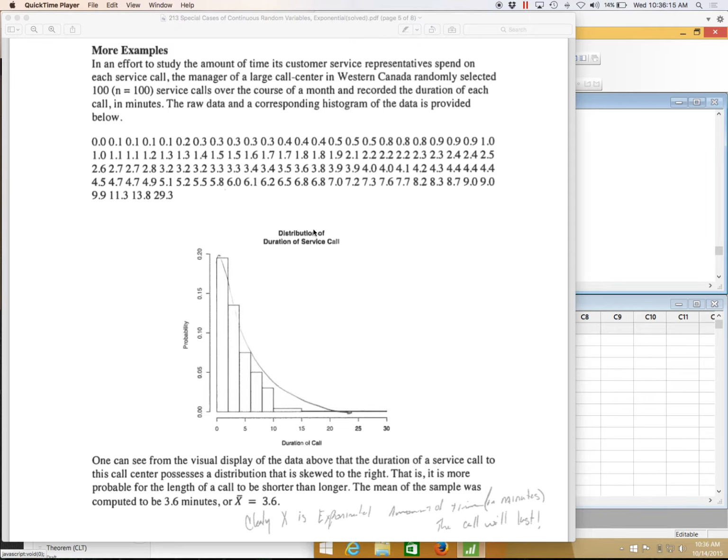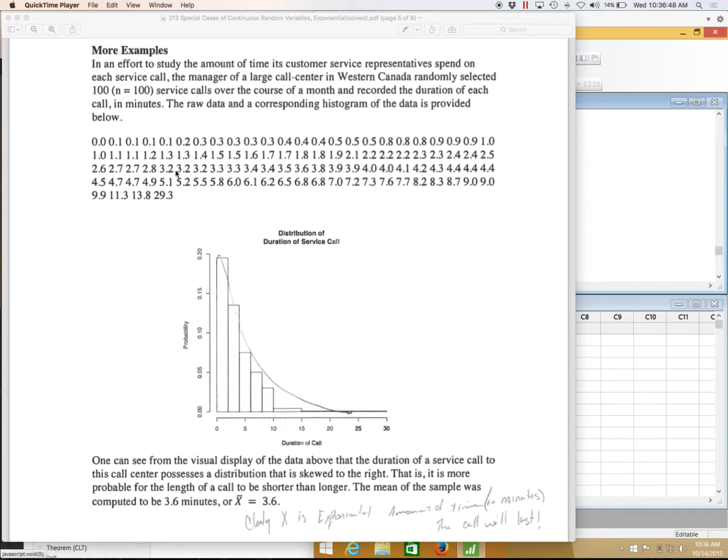Let's look at more examples for the exponential distribution. Imagine this situation: we're trying to see how long somebody's on the phone. We take 100 samples over the course of the month and measure the length of the phone calls in minutes. One phone call just had 0 minutes, one was 0.1 of a minute long, and so forth. So, 100 different examples of how long phone conversations can be.